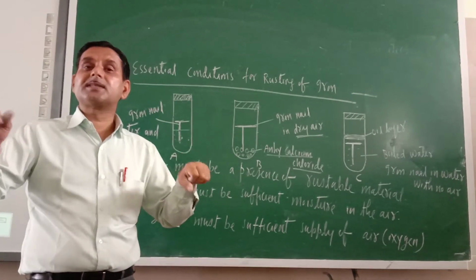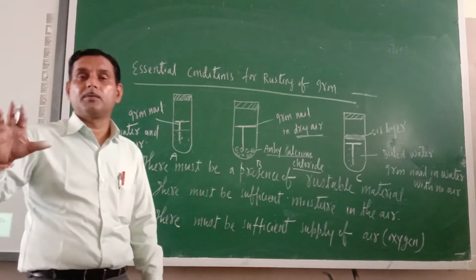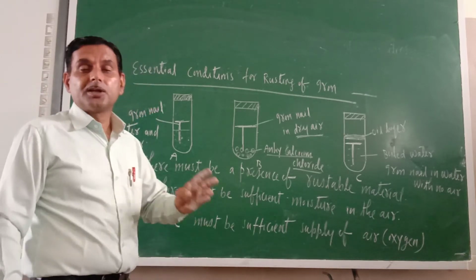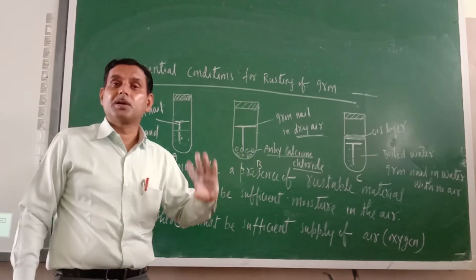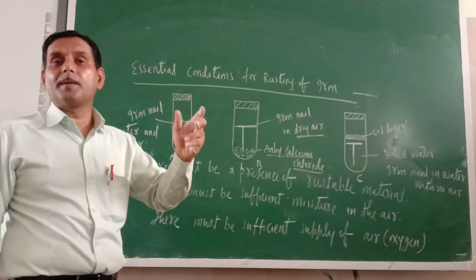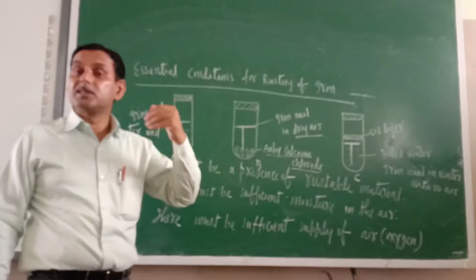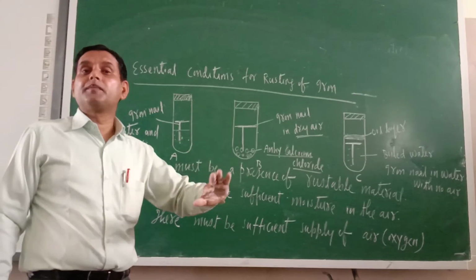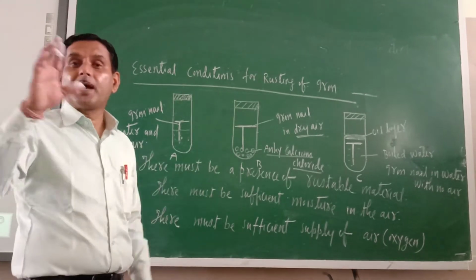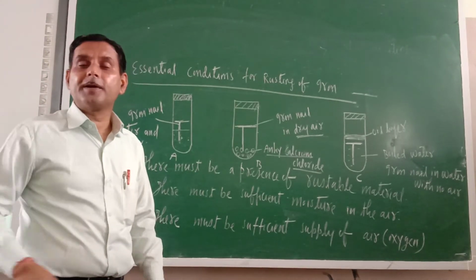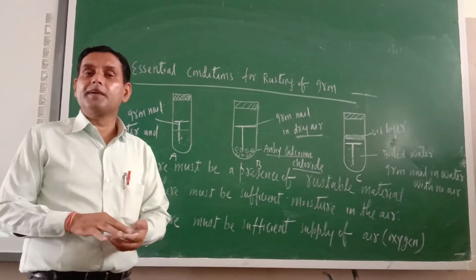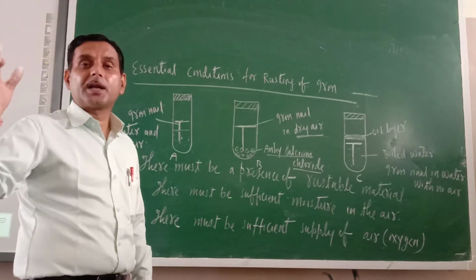Similarly, you might have seen the handles of a bike. They do not get rusted because they are made up of chromium metal, and chromium metal is rust free. Aluminium metal is also rust free. Magnesium is also rust free. Do you know why they are rust free? Because they are reactive metals.